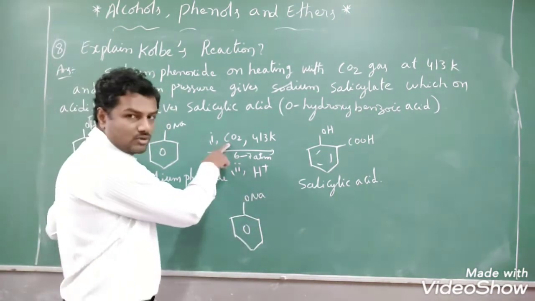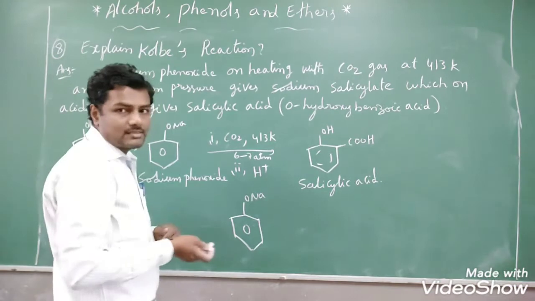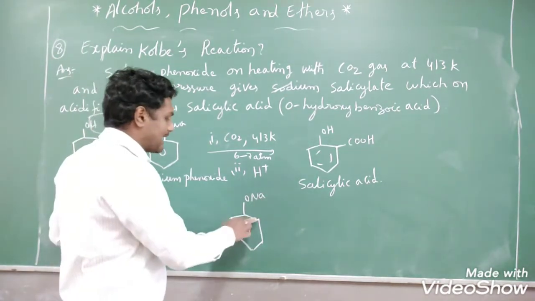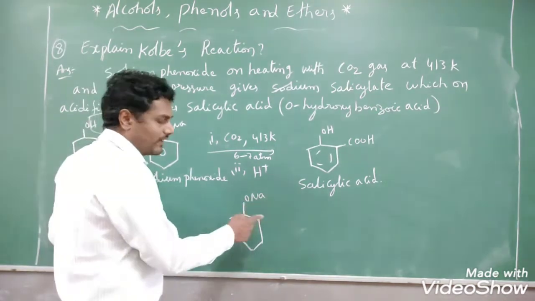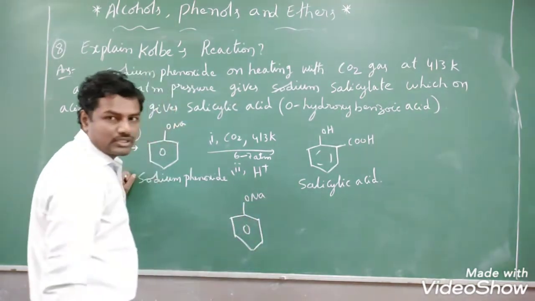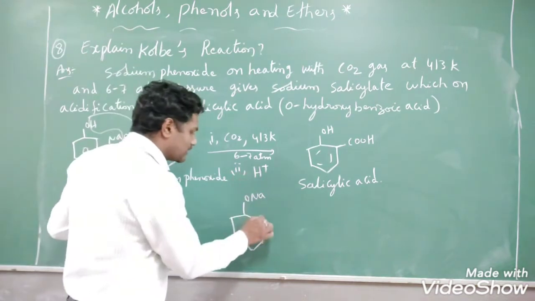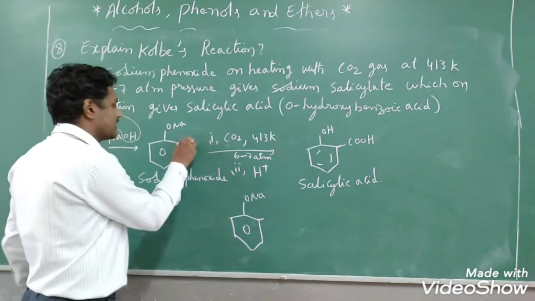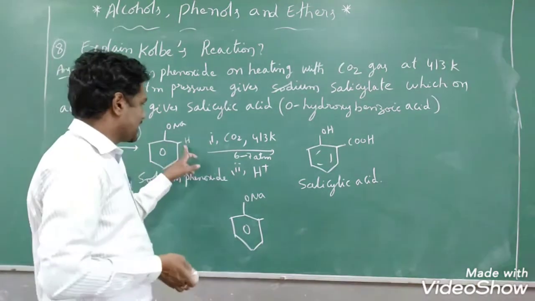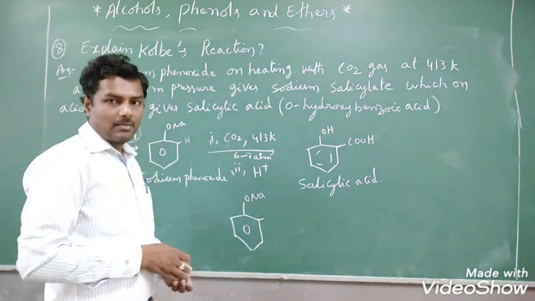When treated with CO2, CO2 will act as a weak electrophile, so it will attack either at the ortho position or the para position. Here, due to the ortho effect, it will attack at the ortho position. At the ortho position, one hydrogen is already there. Here C double bond O is there.